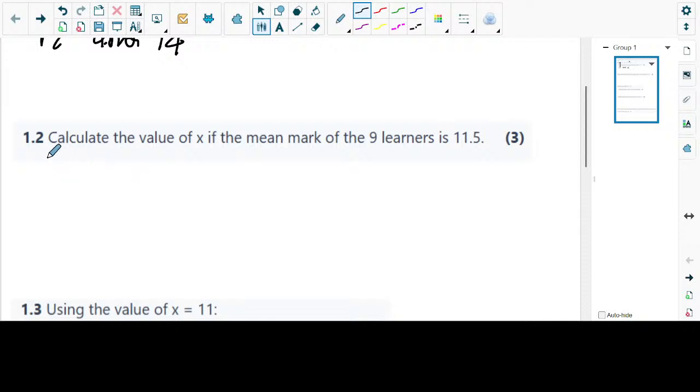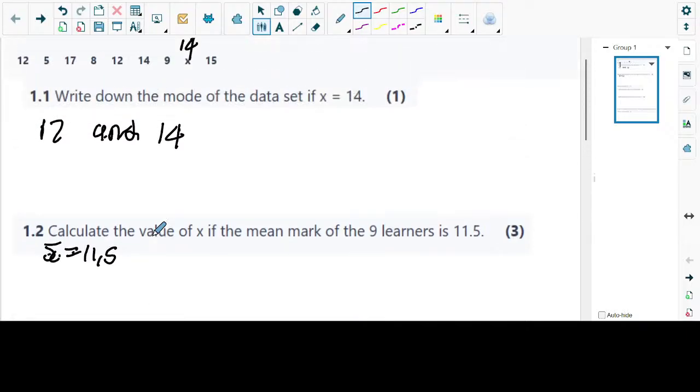The mean is 11.5. Now let's ask ourselves this question: how do you get the mean? For a learner to get a mean, what is it that they need to know? What is it that you need to know to be able to calculate the mean?